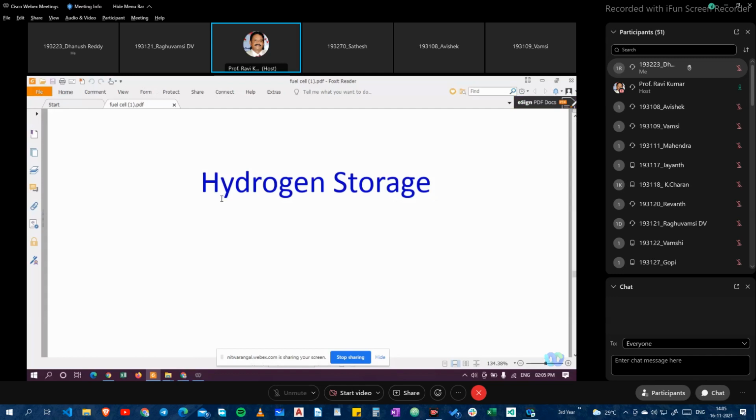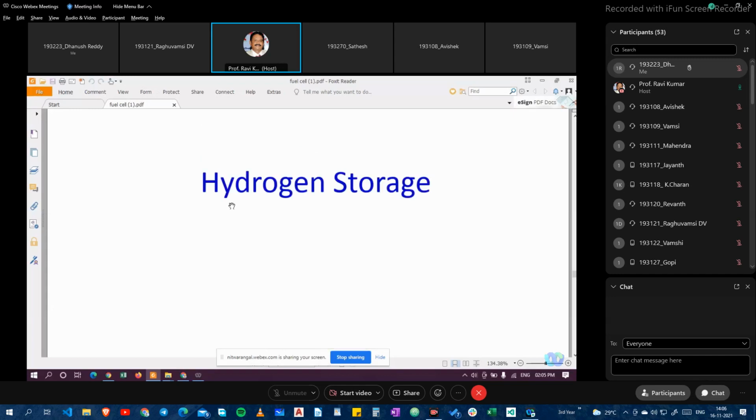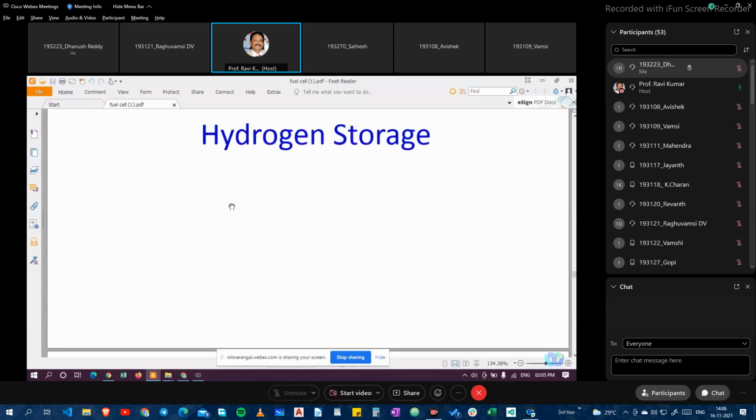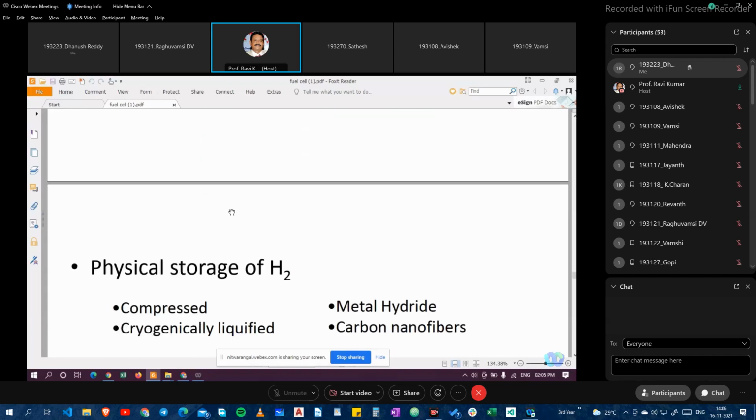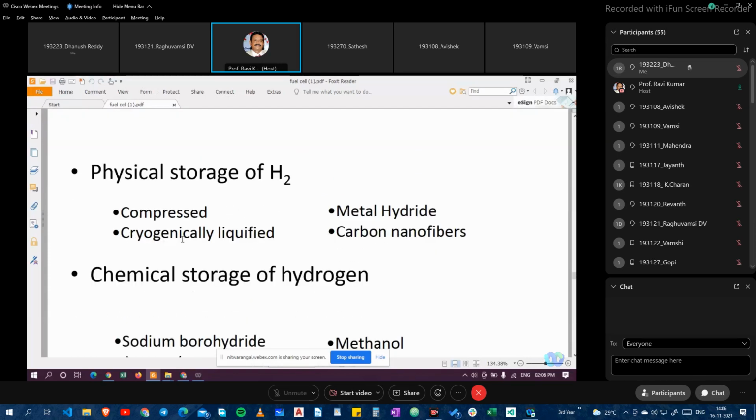Okay. Today, good afternoon, everyone. Today we'll talk about hydrogen storage. In this hydrogen storage, you talked about battery storage and all. Now we'll see the different types of storage systems in hydrogen. Basically, physical storage of H2 in the compressed form, or cryogenically liquefied, or metal hydride, or carbon nanofibers. These are the different physical storage methods of hydrogen.